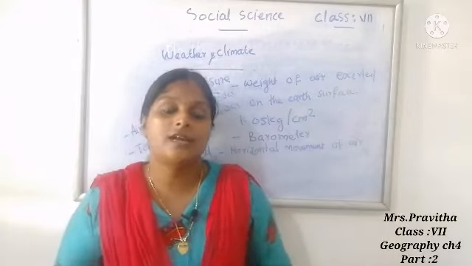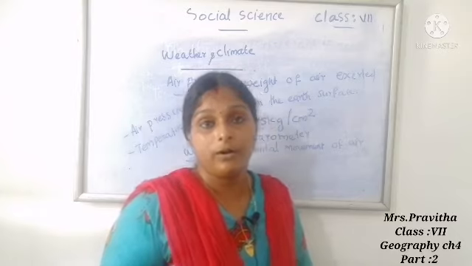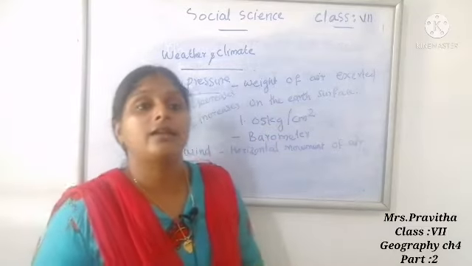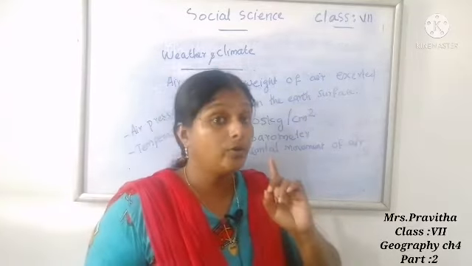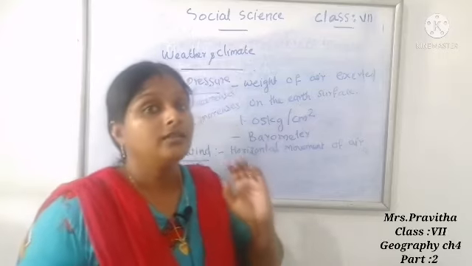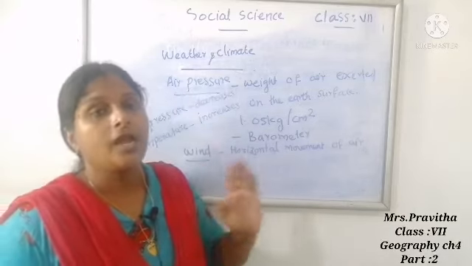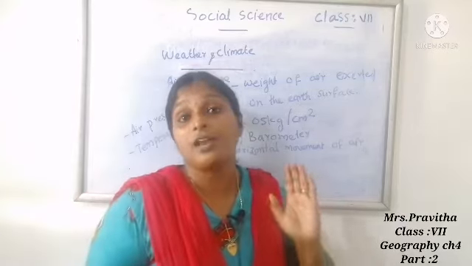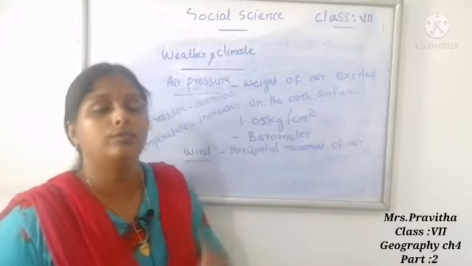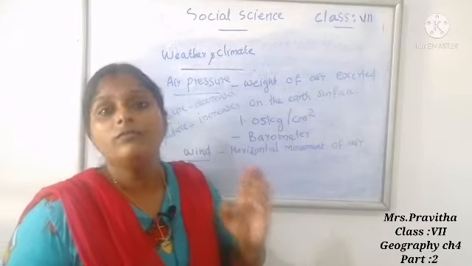So in this chapter we mainly studied about weather and climate, and two important elements of weather that we studied today, air pressure and wind.